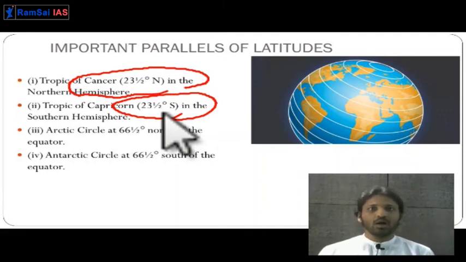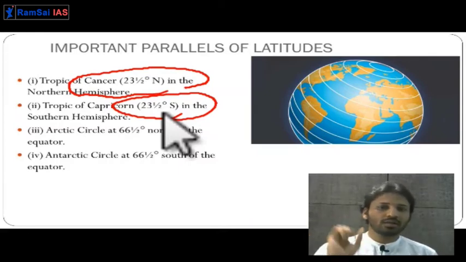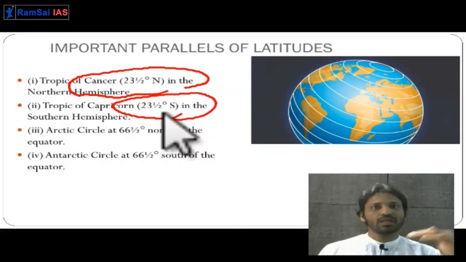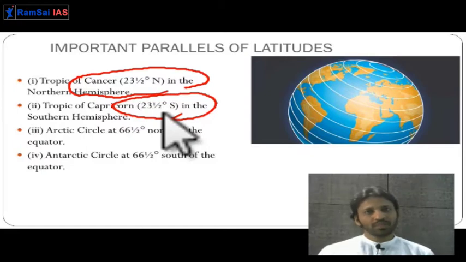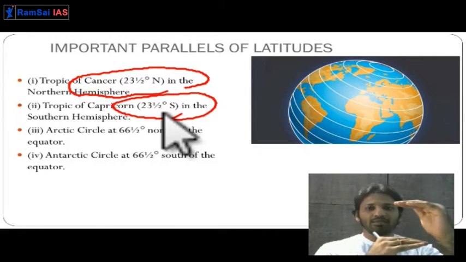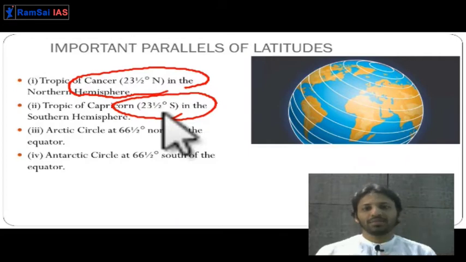This we have seen. Also, the sun reaches overhead on latitudes only up to 23.5. Beyond 23.5, the sun is never overhead. The sun will not travel beyond 23.5 northern and southern latitude. At least once in a year, it will be overhead on the latitudes between 23.5 northern and 23.5 southern.